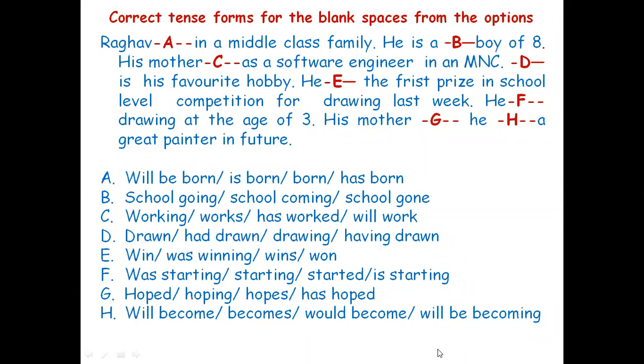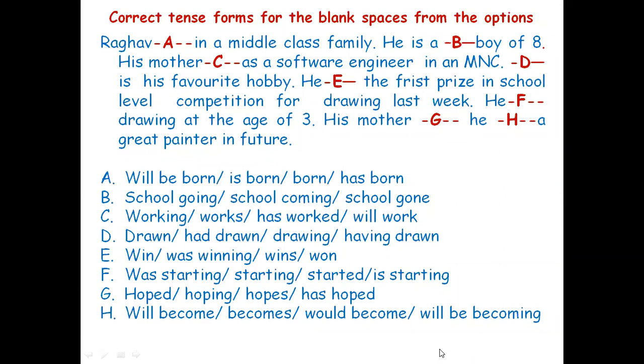And then he dashed drawing at the age of 3. Okay, that is F, was started, is starting. He started drawing at the age of 3 because now he is a grown-up, school-going boy. When did he start? At the age of 3. Therefore, he started drawing at the age of 3.